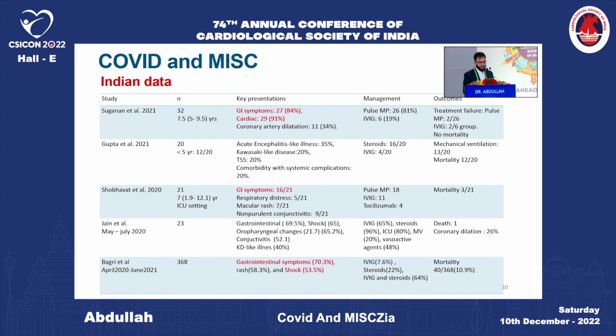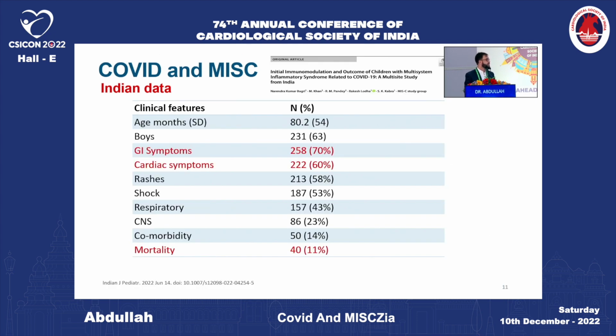We subsequently have data from our country also. The subset of our patients correlates with those of the Western studies, with GI symptoms and cardiac symptoms being predominant. Coronary artery abnormalities are also seen similarly. However, the mortality seen in our subset was around 10%, as reported in different studies from India. So from Indian data, we can see that it is comparable to the West, with GI and cardiac symptoms predominant, and the mortality, as I said, is high, around 10%.